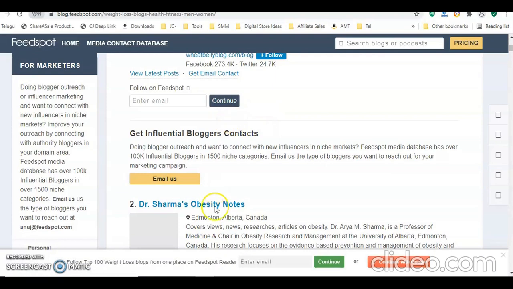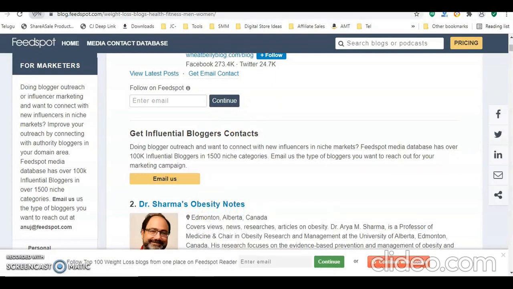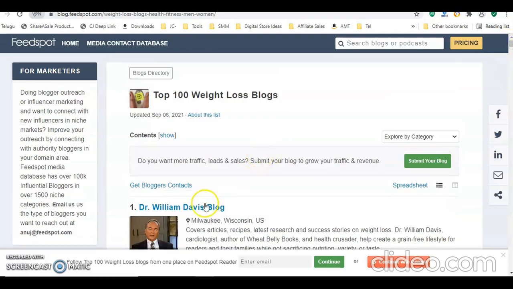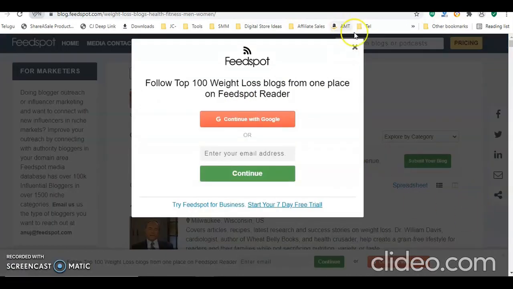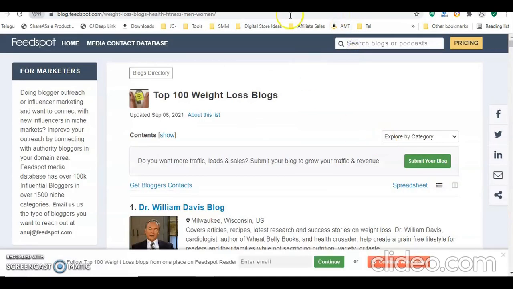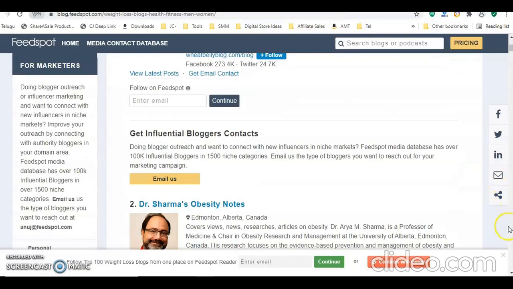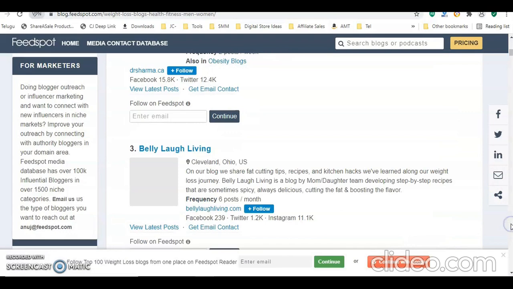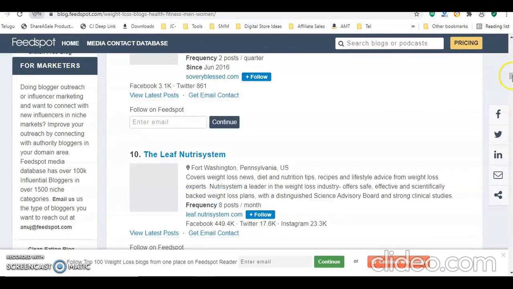Here you can click on each and every blog, number 1, blog number 2, and just go inside of this. Like this you can go through a number of blogs. Here, for example, we can see 100 blogs. All these blogs you can open in a new tab.